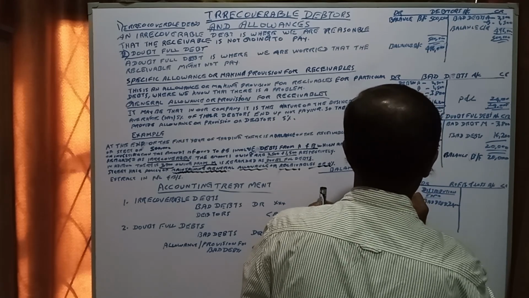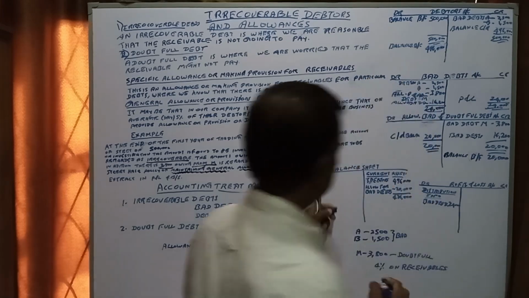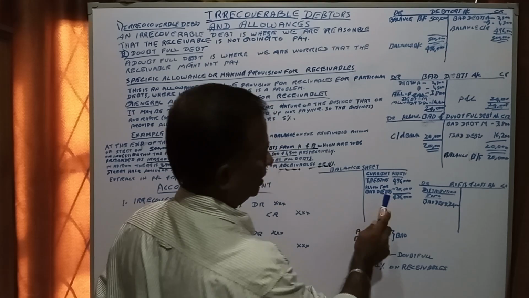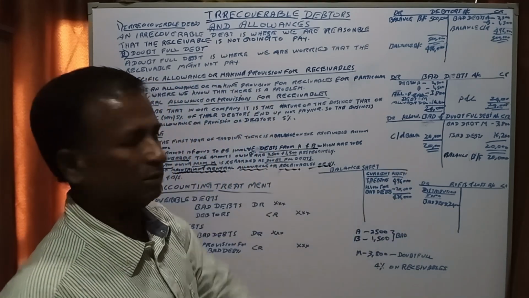Then 476,000. This is the value of trade debtors. This is how we used to show in the balance sheet.